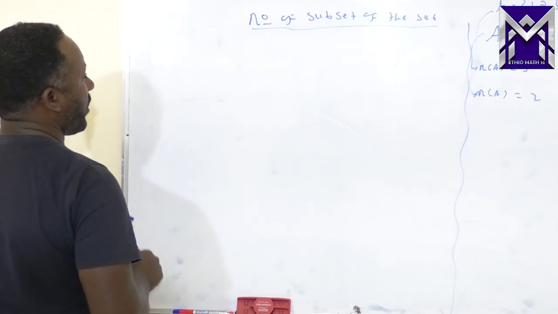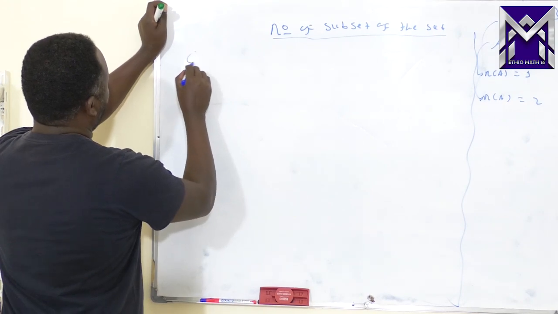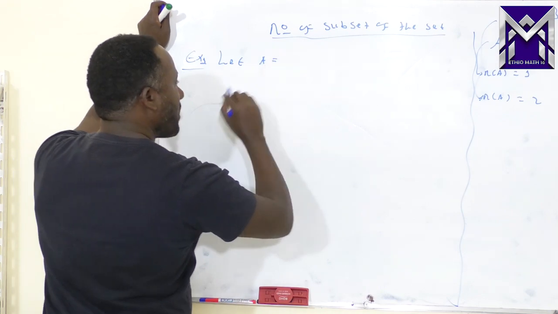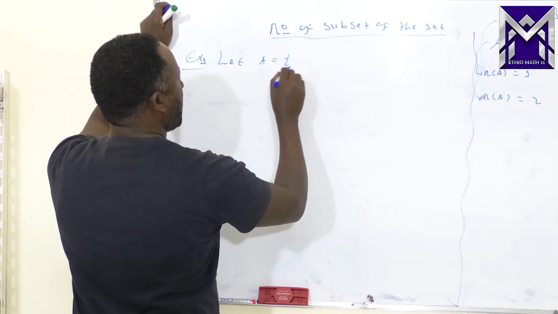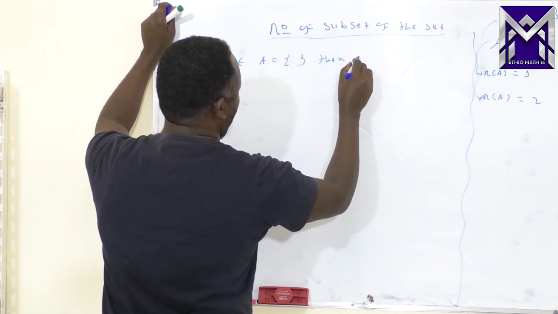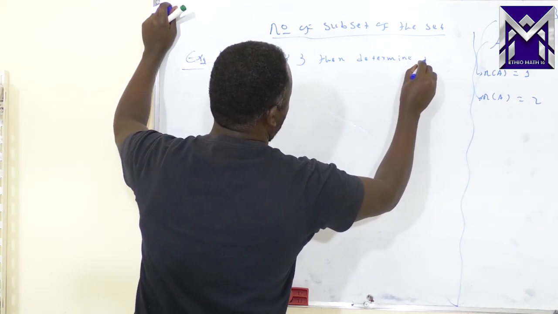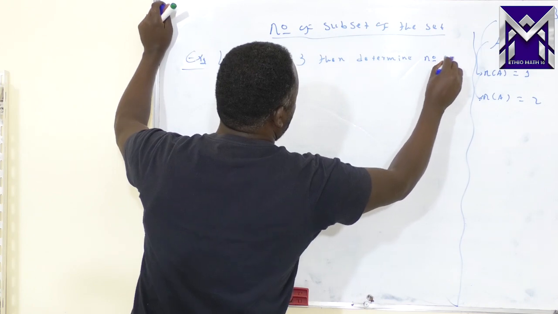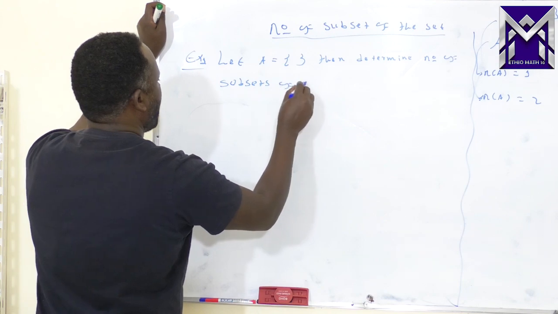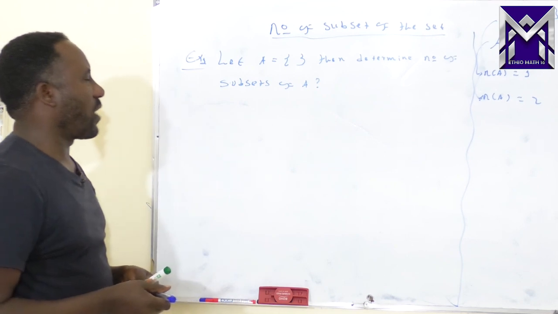Now look how we are going to describe the number of subsets for a set in general. Example: let A be given by this one. Determine the number of subsets of A. How many subsets do we have for A?